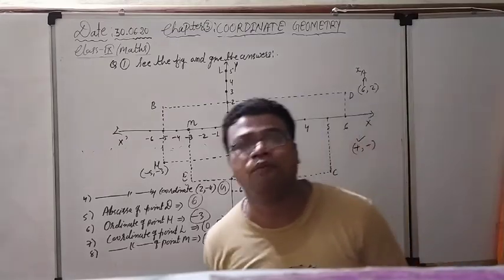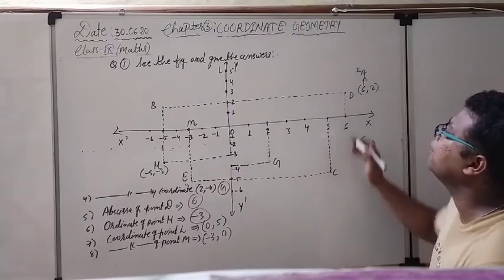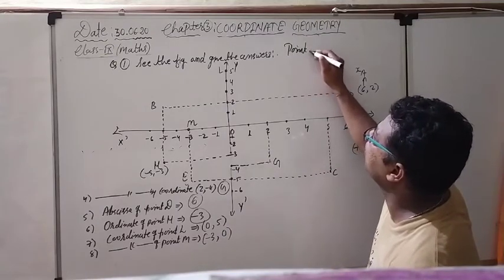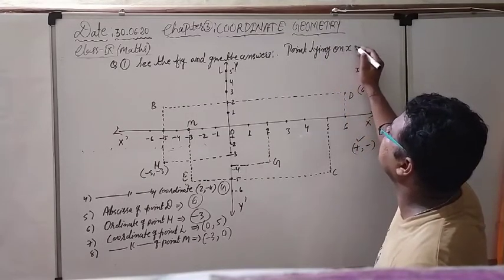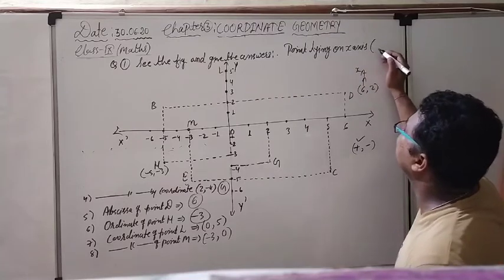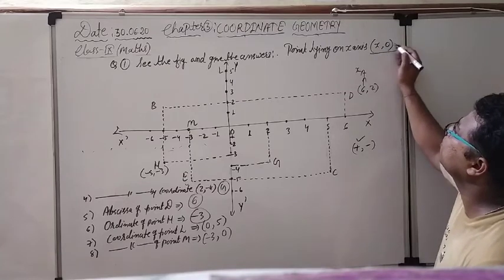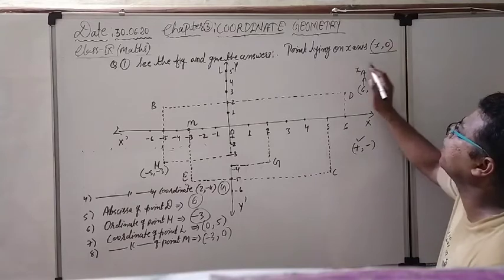So two things we have to remember. Any of the points, I am giving you the logic directly. A point lying on the x-axis, any point which is lying on the x-axis, their y coordinate will be 0. So always we will get (x, 0). Y coordinate is 0, means (x, 0) we will get.